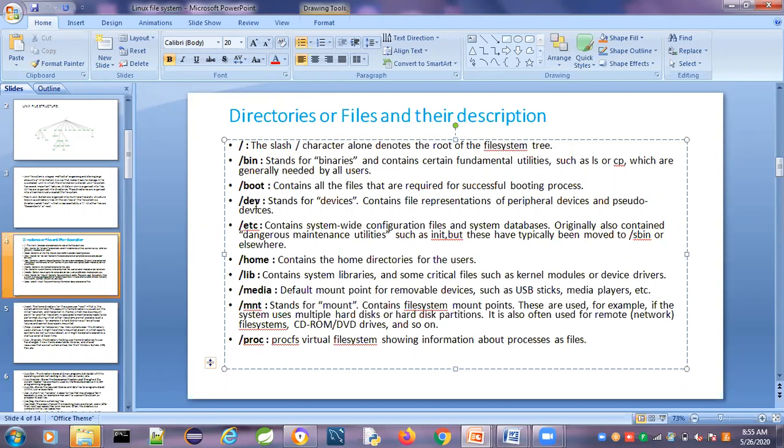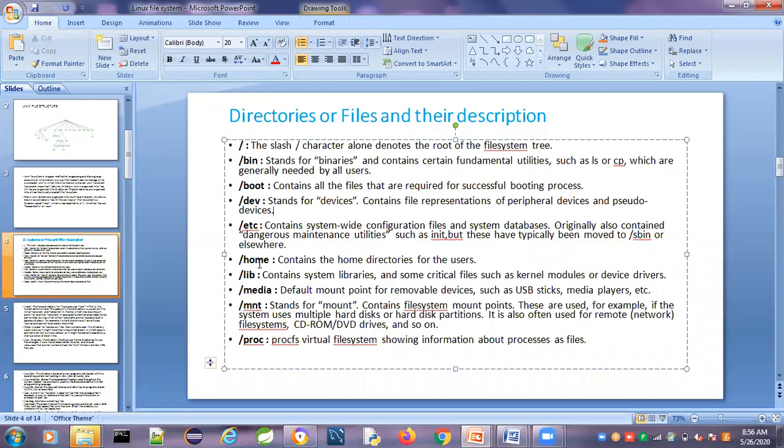And the dev directory, a subdirectory, stands for devices. It contains all the files related to the devices. Suppose I want to connect to a printer or a mouse, the device related files are present under the dev directory. And the etc directory: what configuration files are required for the system? All the configuration files are present in the etc directory.